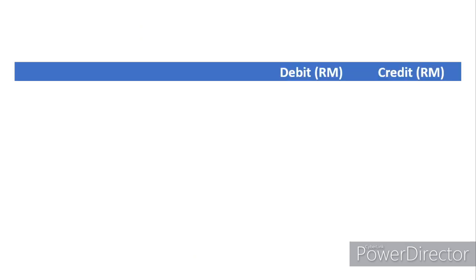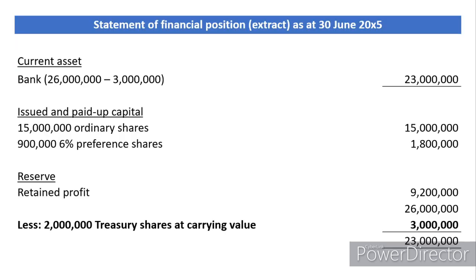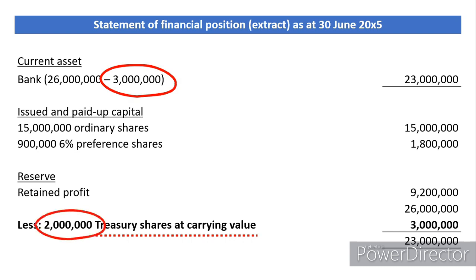Okay, now let's look at the journal entry. Debit treasury shares, credit bank. That's it. Okay, you buy the shares at 1 ringgit 50 cents, put it in the treasury shares account, and credit bank being the payment to the shareholders. So let's look at the statement of financial position. The current asset will be reduced by 3 million due to the payment made to the shareholders, and the treasury shares will be placed here under retained profit. Retained profit less 2 million treasury shares. This is the unit and this is the value. 2 million, 1 ringgit and 50.